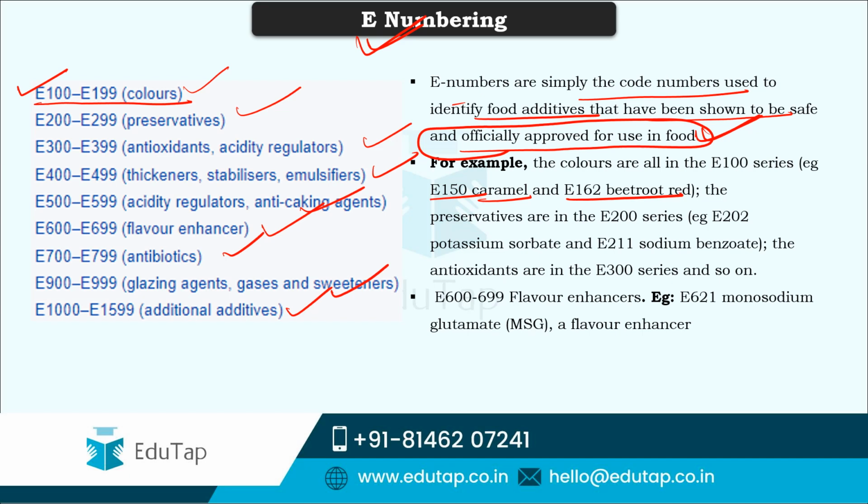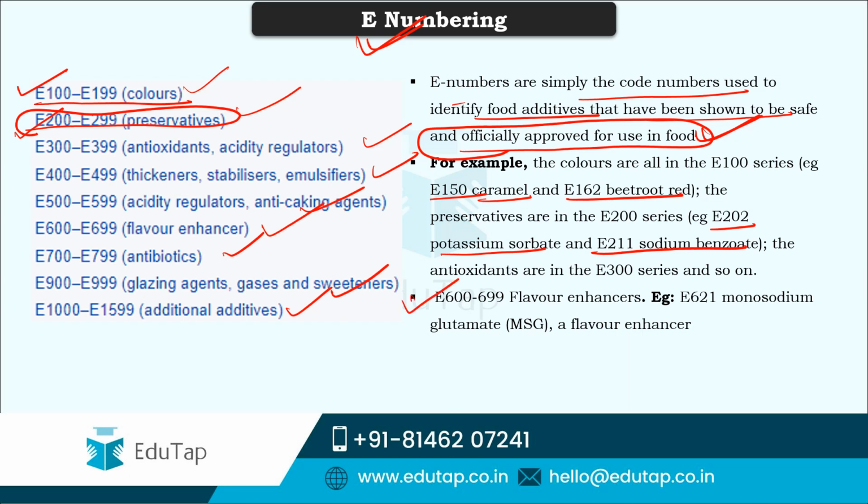Preservatives, which we are doing today, come under E200 to E299 numbering. As you can see here, E202 is potassium sorbate, E211 is sodium benzoate, and there are antioxidants too. For everything they have a code so that it can be easily detected.